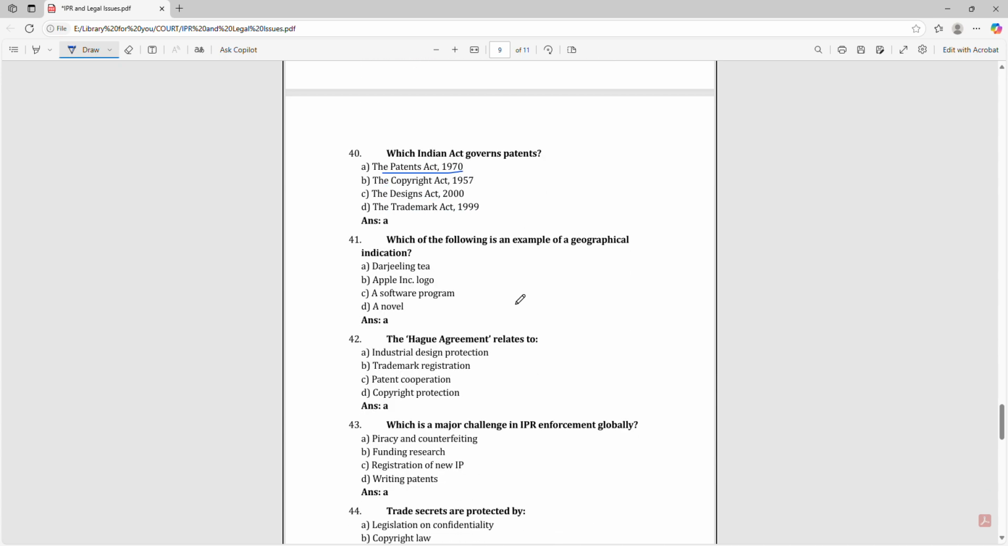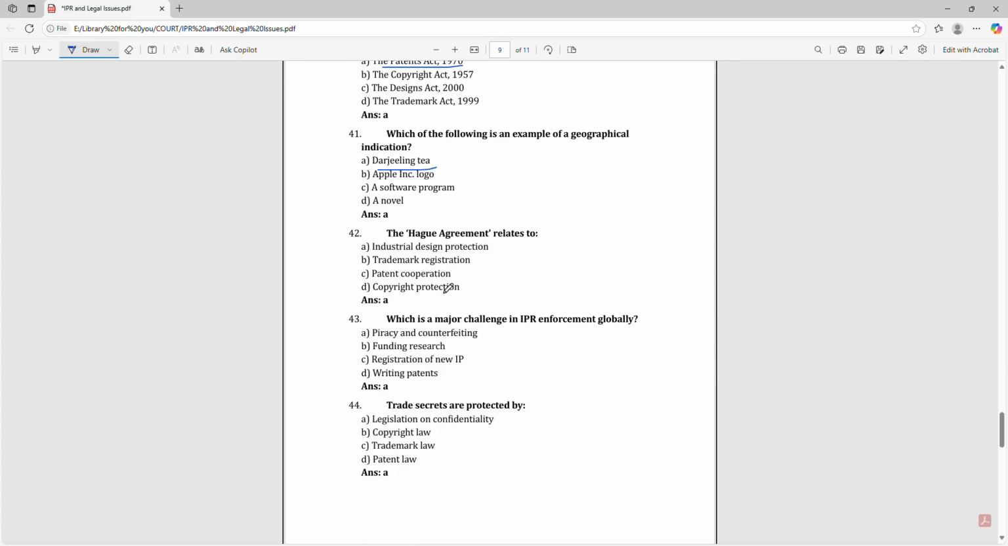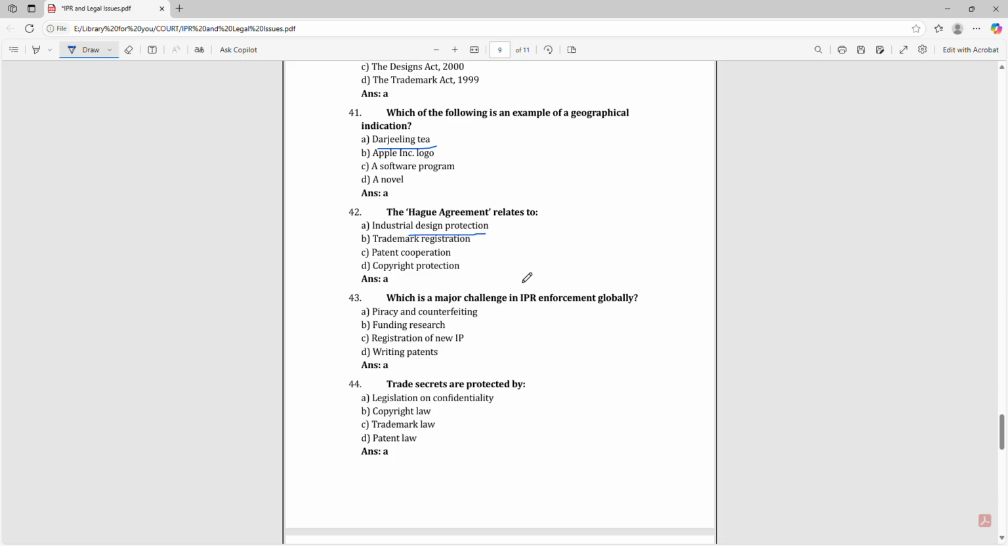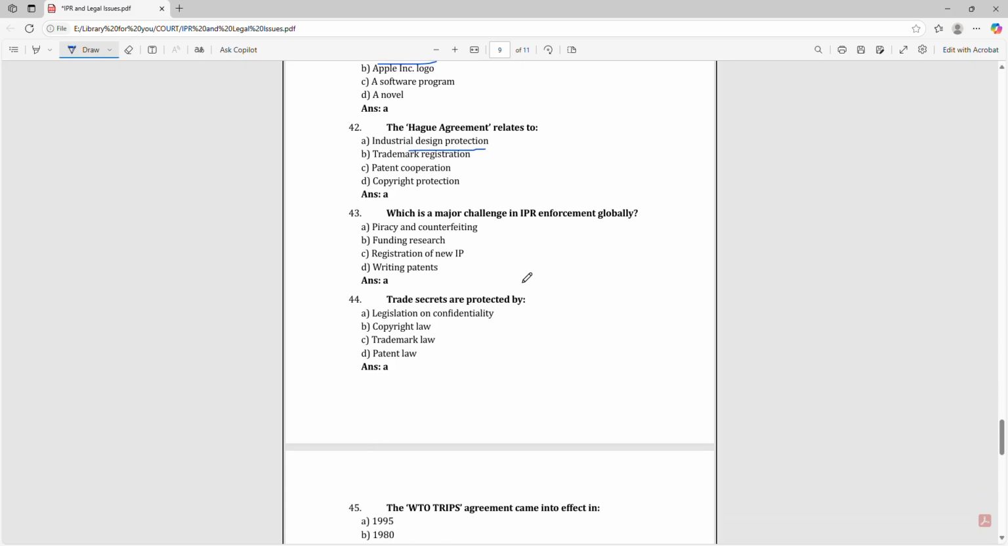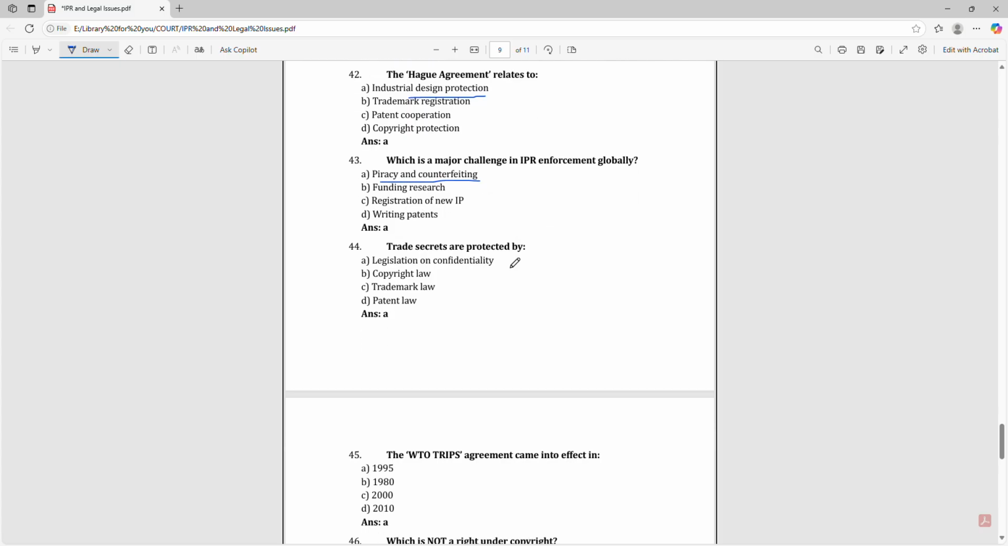Which of the following is an example of a geographical indication? That is Darjeeling tea. The Hague Agreement relates to industrial design protection. Which is a major challenge in IPR enforcement globally? That is piracy and counterfeiting. Trade secrets are protected by legislation on confidentiality.